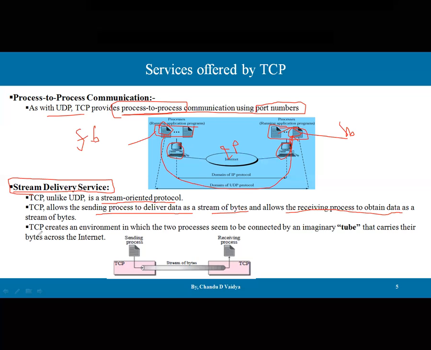TCP creates an environment in which the two processes seem to be connected by an imaginary tube that carries their bytes across the internet. Let's consider this is the sending process and this is the receiving process. They want to communicate with each other. A logical tube, a communication tube, is provided through which communication can happen with the help of the TCP protocol. Stream-oriented means the sending process delivers data as a stream of bytes, so consecutive bytes are sent through that imaginary tube. How it is transferred, we'll discuss later on.